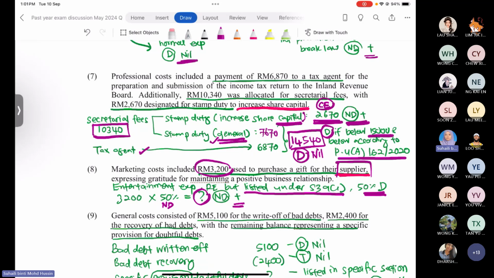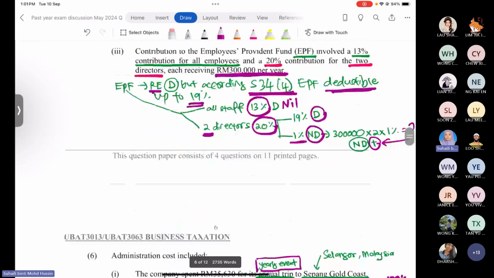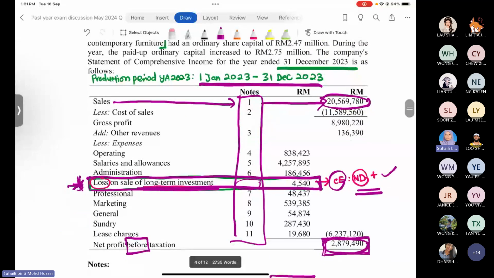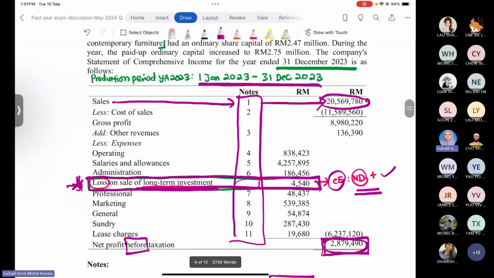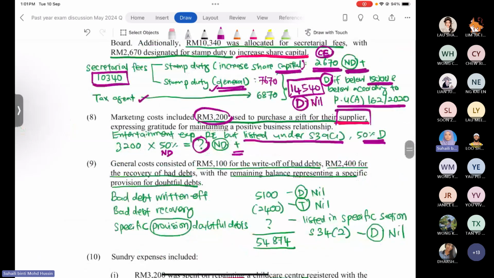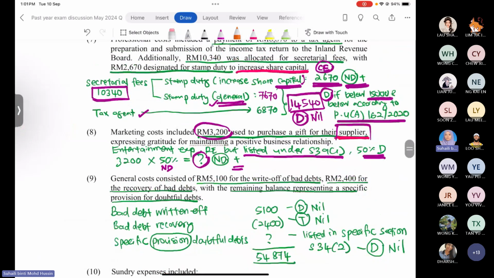Okay, right. Now we go for number 9. Number 9, we have general expenses or general cost, 54,874. You have this amount given, 54,874. Okay, so they said that it consisted. What is the difference between when the question states included and consisted? Consisted means that the amount given is the total that comes from the transactions.